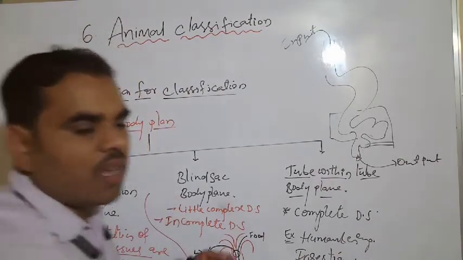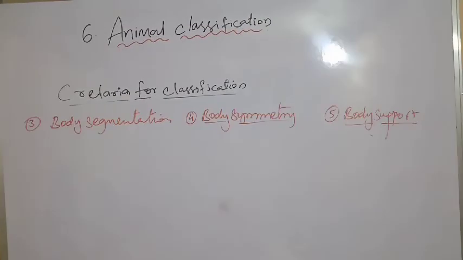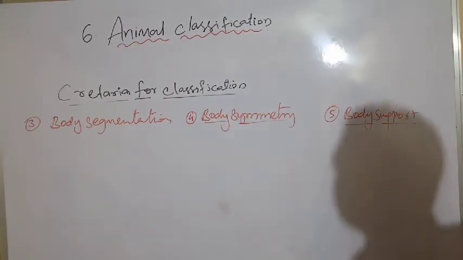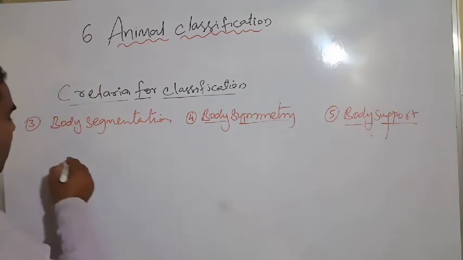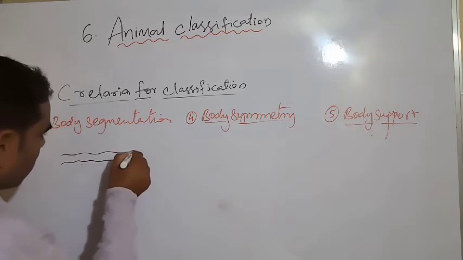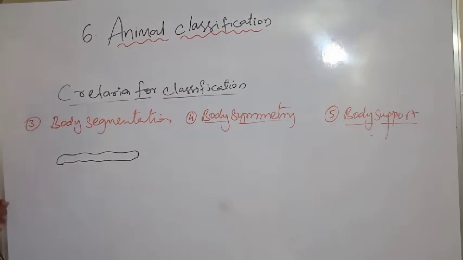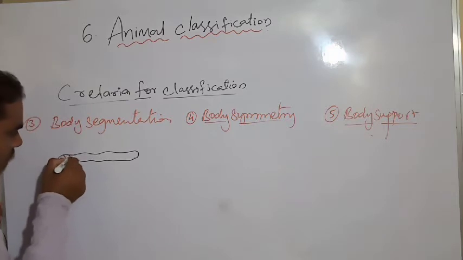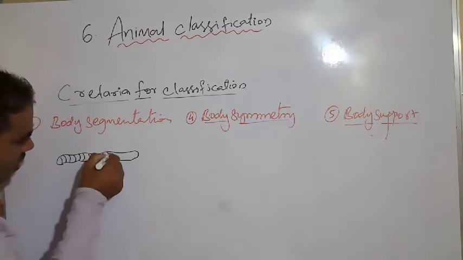Next we have to see another. Again we have to learn body segmentation. In some organisms, especially Annelida, male and female organ systems are present in only one organism.